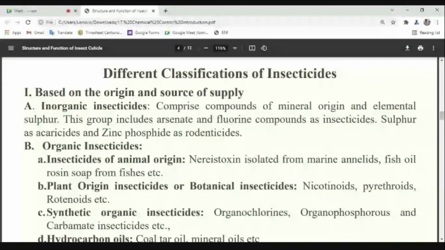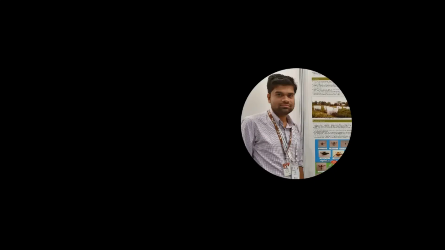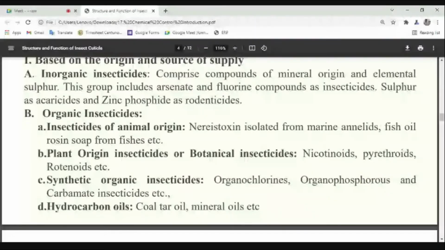Then coming to the second, the organic insecticide, that means carbon compound. It may be derived from plants, from animals, or from organic compost. First, insecticides of animal origin. Very important, remember this.